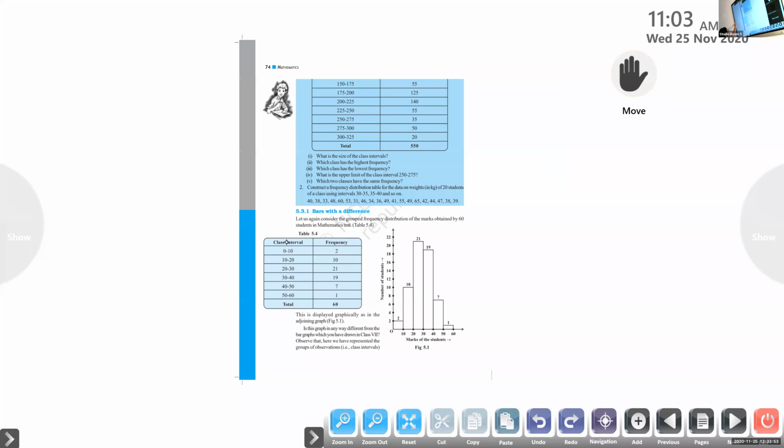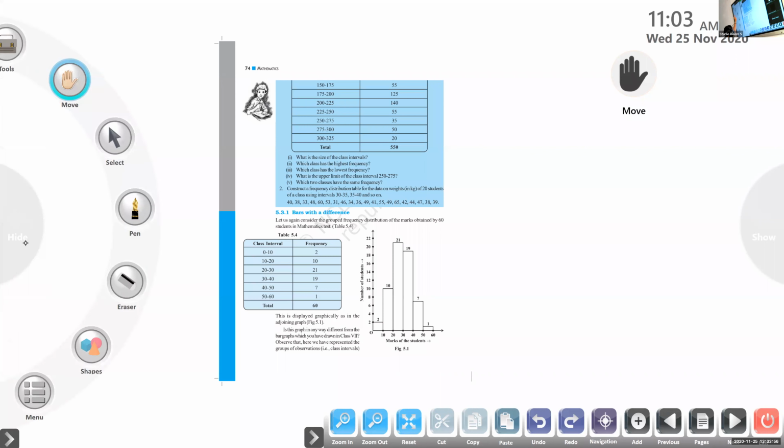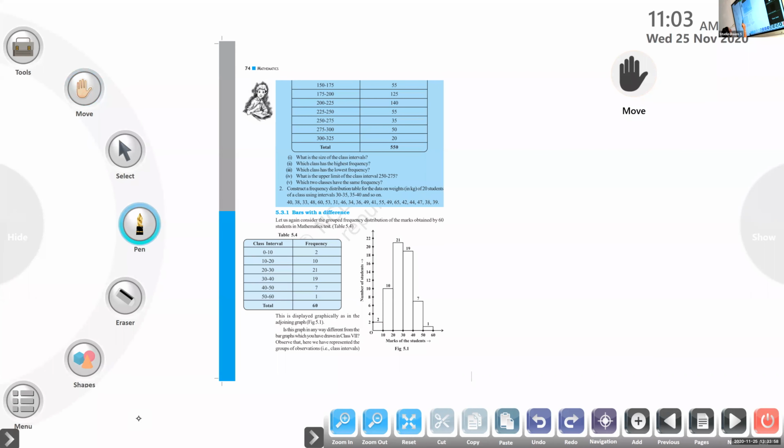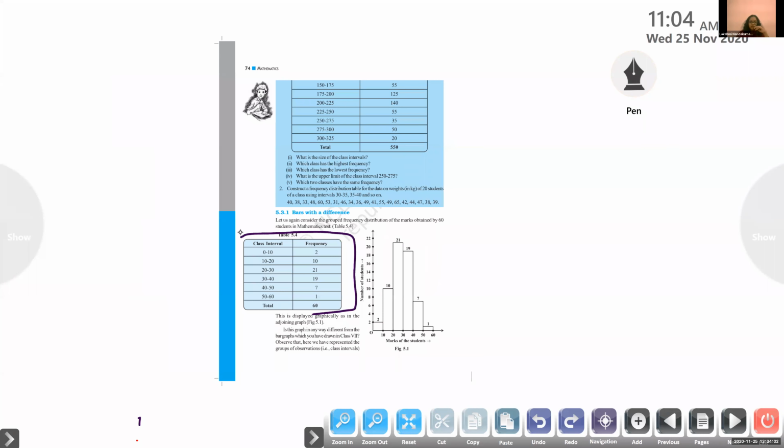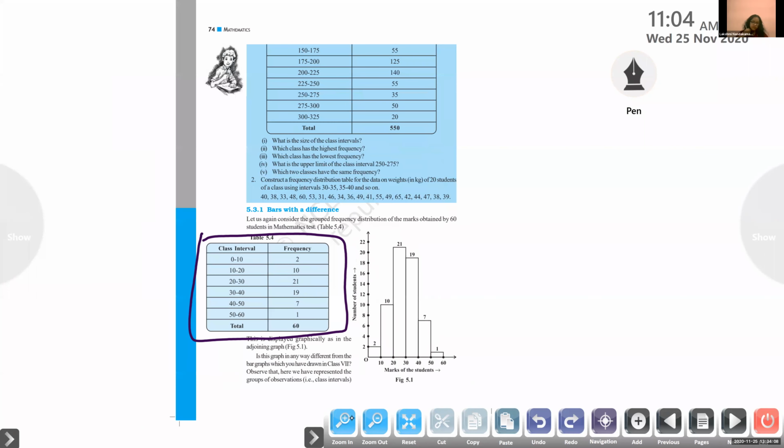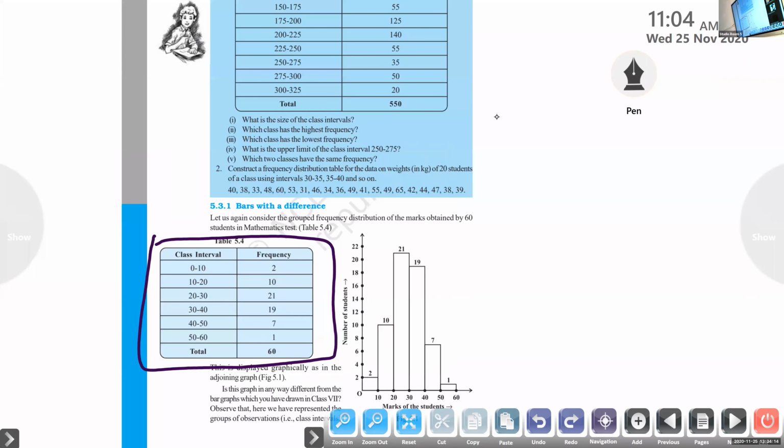Class interval and frequency: 0 to 10, 10 to 20, 20 to 30, 30 to 40, 40 to 50, 50 to 60.